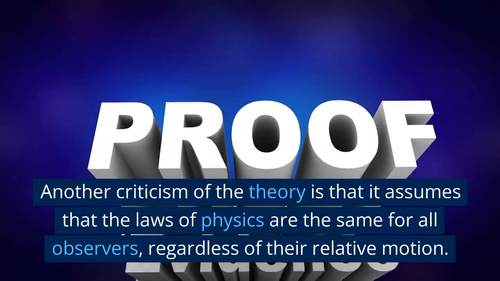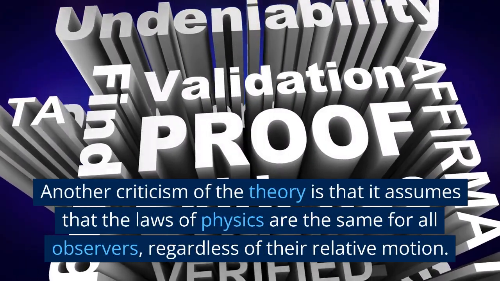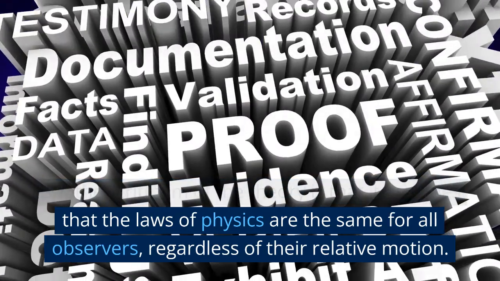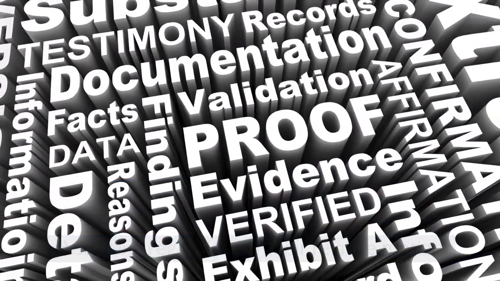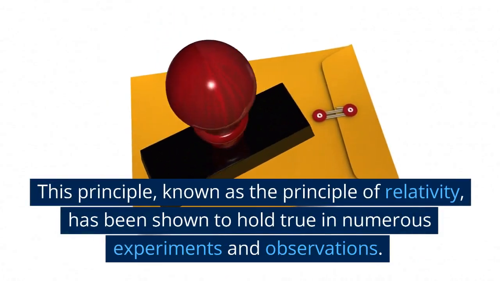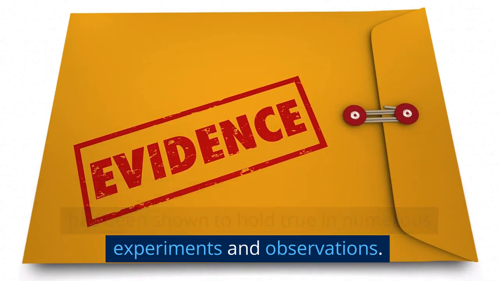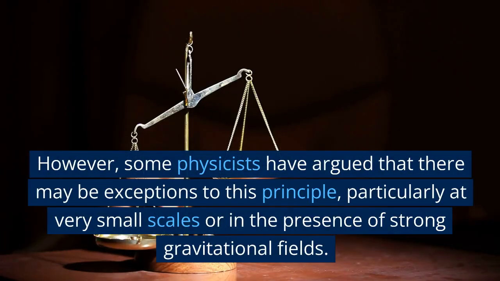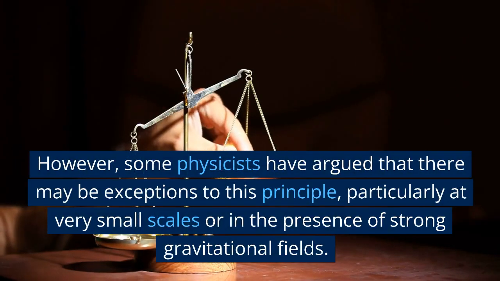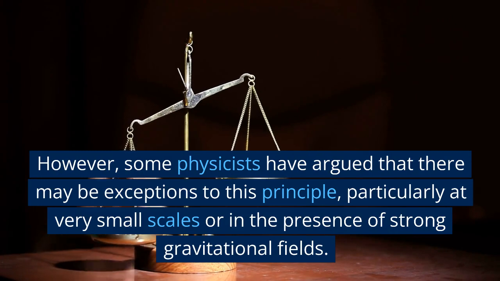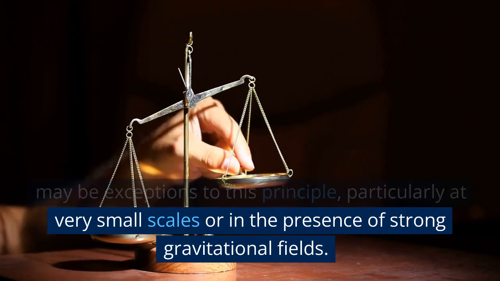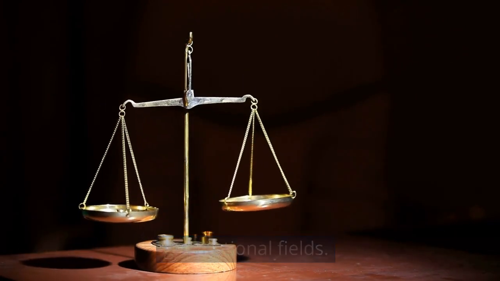Another criticism of the theory is that it assumes that the laws of physics are the same for all observers, regardless of their relative motion. This principle, known as the principle of relativity, has been shown to hold true in numerous experiments and observations. However, some physicists have argued that there may be exceptions to this principle, particularly at very small scales or in the presence of strong gravitational fields.